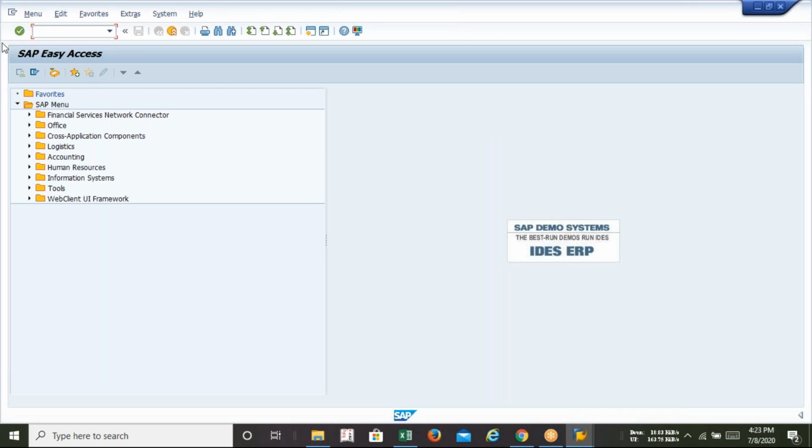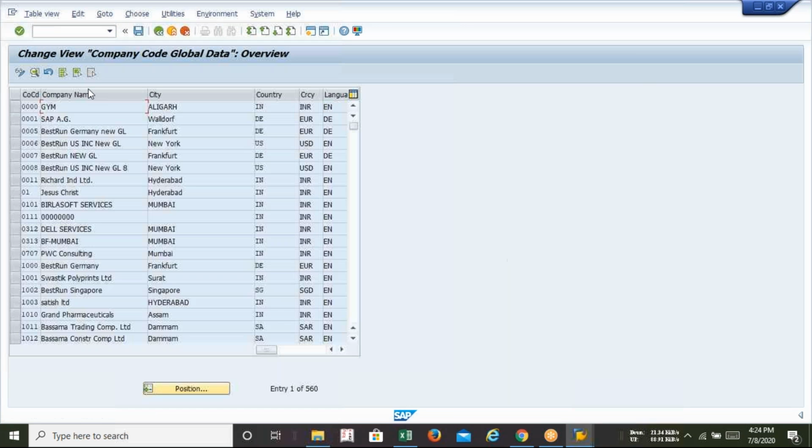Let's look, guys, at how to assign. It's called global assignment, where we can assign our company code. Sorry, we can assign our posting variant, chart of accounts, fiscal year variant, and group company with my company code. It's a single window integration, I mean, assignment. So here you can see there is no option for new entries.